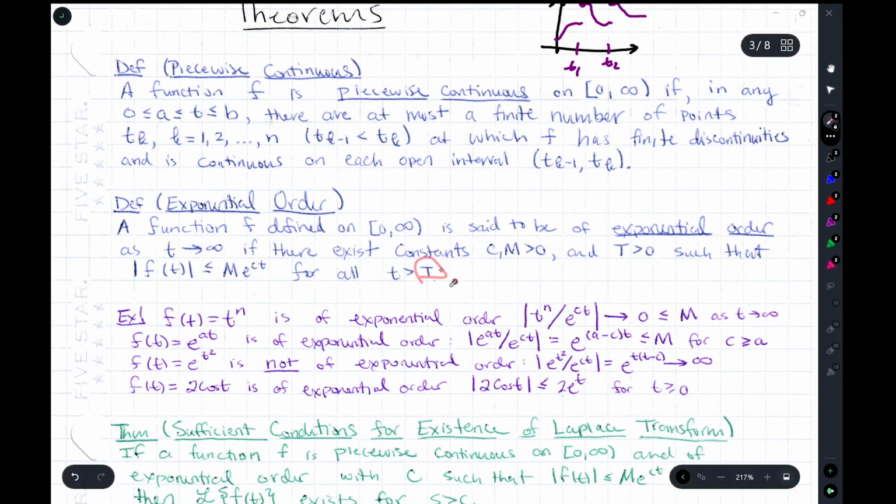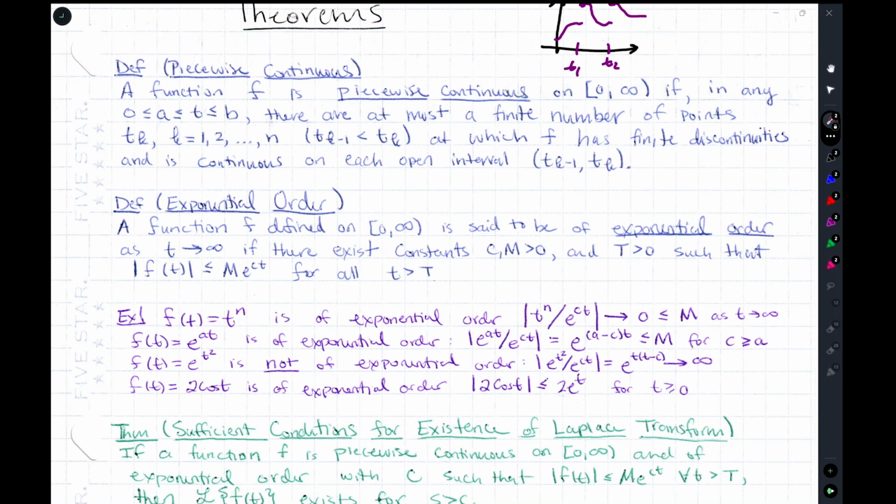This t strictly greater than capital T is just telling you that eventually, the function could wiggle or behave weird up until some finite value of t, and then beyond that, the asymptotic behavior is what's important. So what happens as t goes to infinity is what's important. It's telling you that you could kind of ignore everything before some finite value of t. And m is just a constant that you could multiply an exponential function with, and c is just telling you the rate that this exponential function is growing.